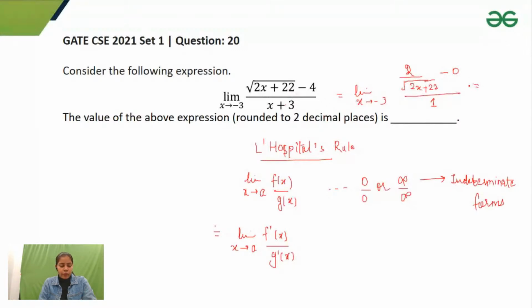For solving limits, you should know all the differentiation formulas. If I put -3 here, what would I get? The differentiation would be 1 upon 2 root of 2x plus 22, because the differentiation of square root x is 1 by 2 root x. So the 2 and 2 get cancelled, and I am left with 1 by square root of 2x plus 22. 2 into -3 is -6, 22 minus 6 is 16, square root of 16 is 4, and 1 by 4 gives me the value 0.25. Right, Aman, you got the answer correct. 0.25 is my correct answer.